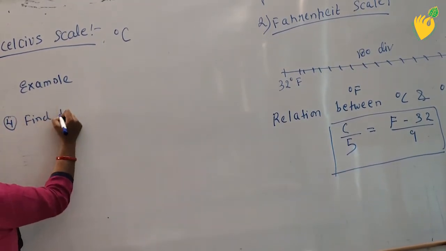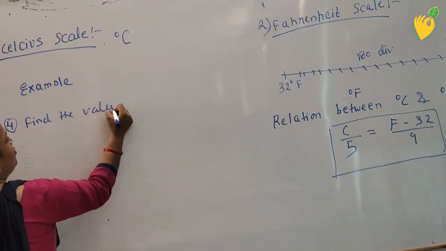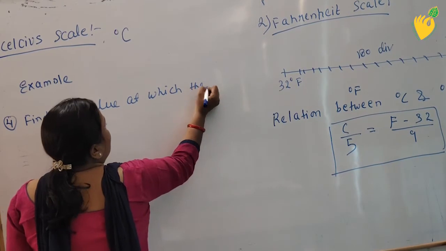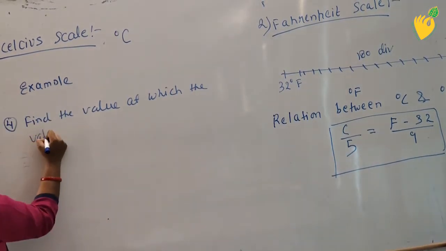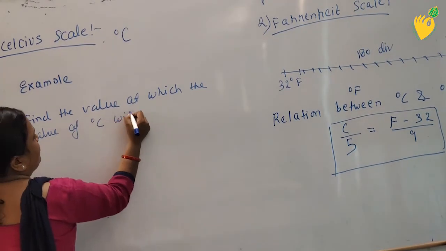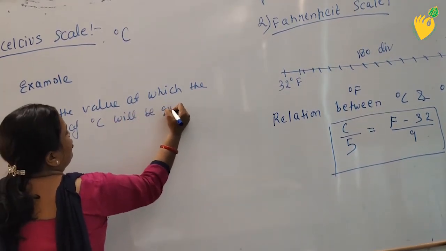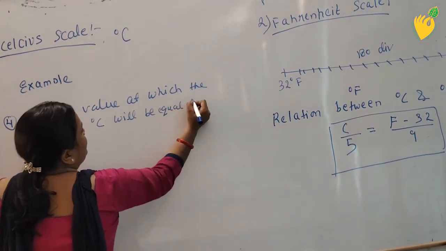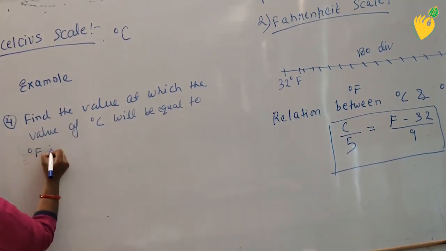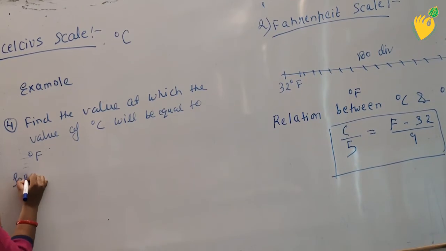Find the value at which the value of degree Celsius will be equal to degree Fahrenheit. So here is a solution.